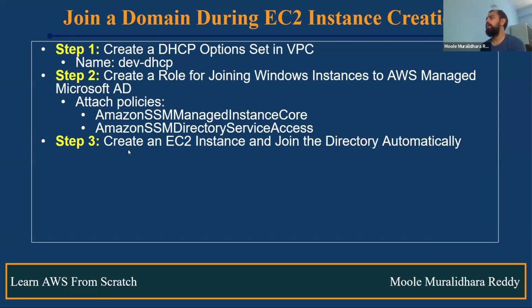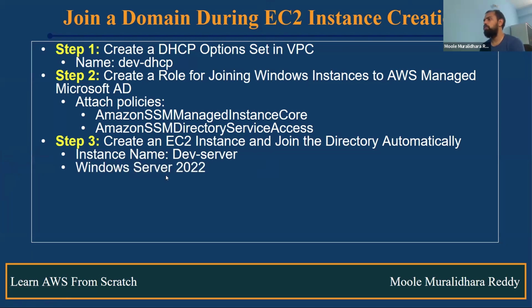The next step is we will create the EC2 instance. When you are creating the EC2 instance, we will select the particular directory service, so that once we get the server up and running, it automatically joins the server to the domain, and you can use AD credentials to log in instead of using a PEM file. Understand that? Next, we'll give the name dev-server. We can choose either Windows Server 2022, 2019 or 2016, anything is fine.